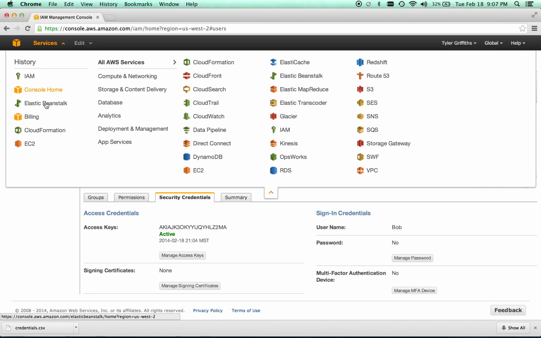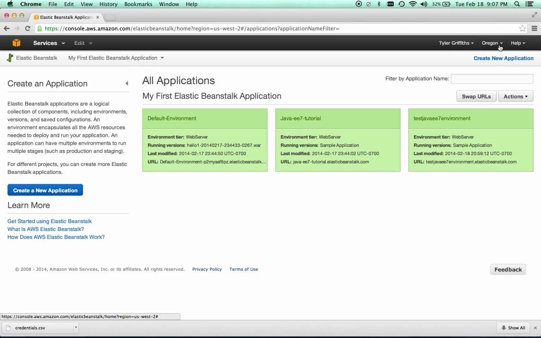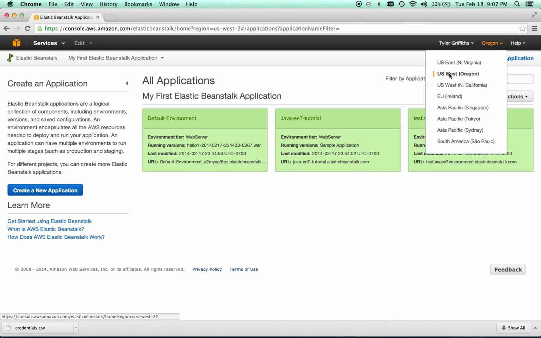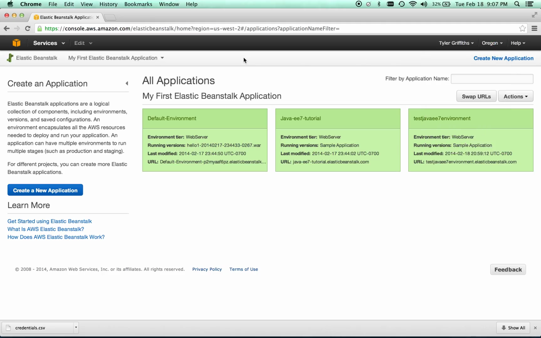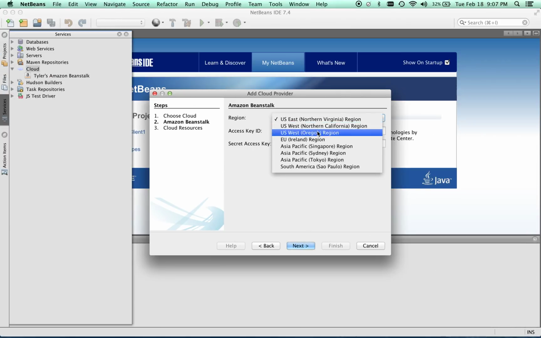So if we go to our Elastic Beanstalk and look here, this shows us where our region is, which for me happens to be Oregon. So once we have that information, which is Oregon, that's our region. Okay, we can come here and select it in the drop down.